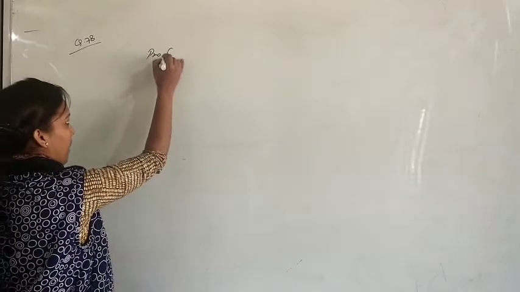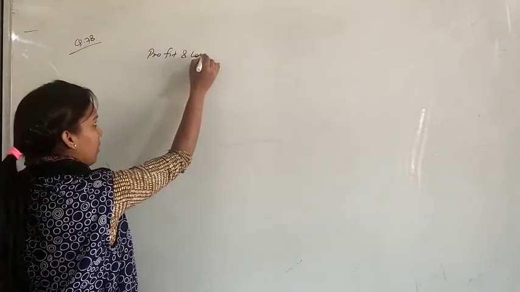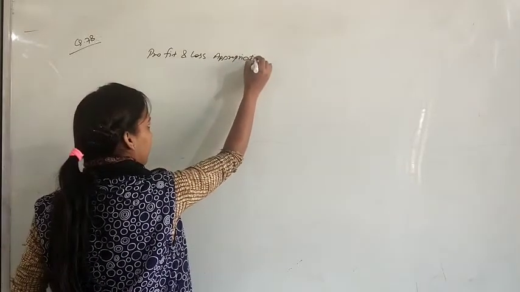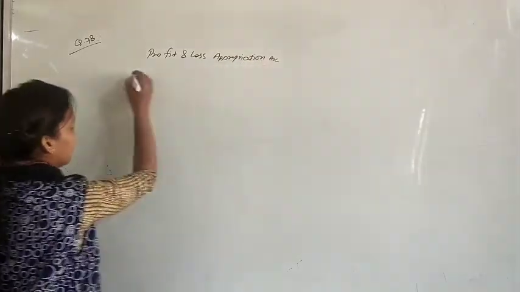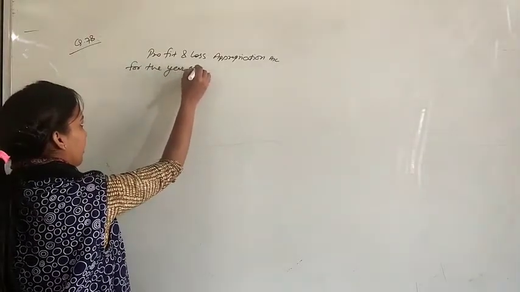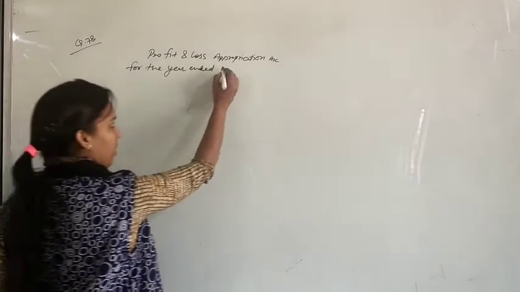Profits for the year ending 31st March came to 3,85,000 after charging R's salary. Divide the profits among partners. So just prepare profit and loss appropriation account for the year ended 31st March 2019.